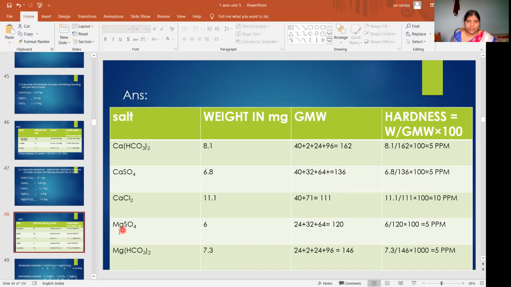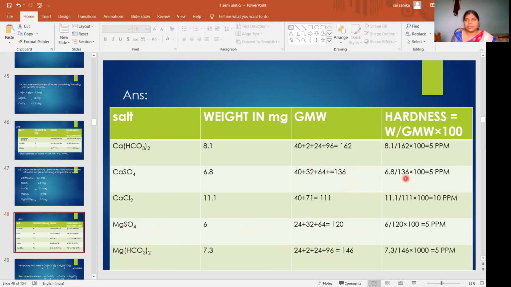Magnesium sulfate: 24 plus 32 plus 16 fours are 64, that is 120. Then magnesium bicarbonate, here also H2C2O6, that is 24 plus 2 plus 24 plus 96, that will be 146. So you prepare the molecular weights.